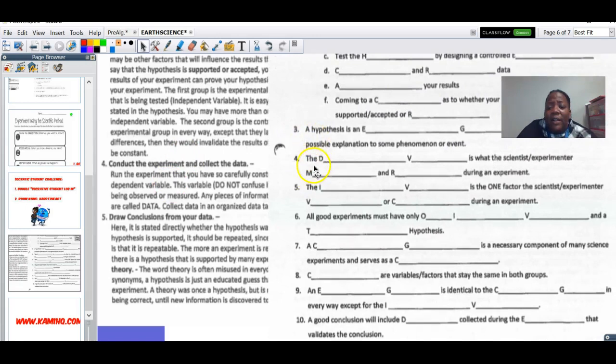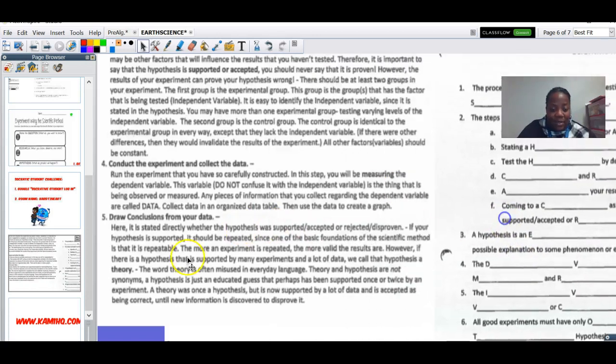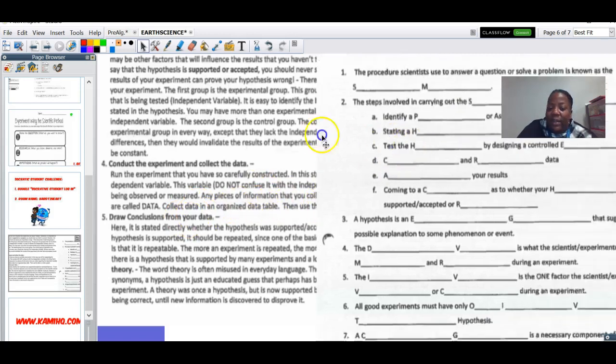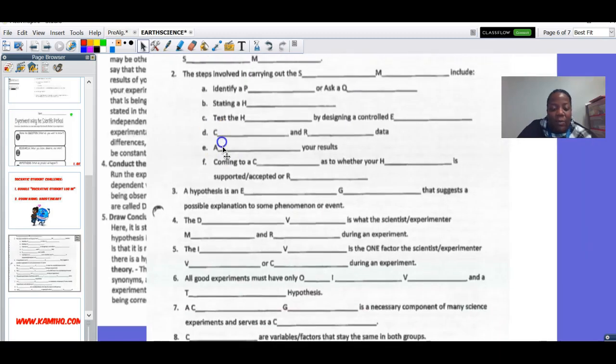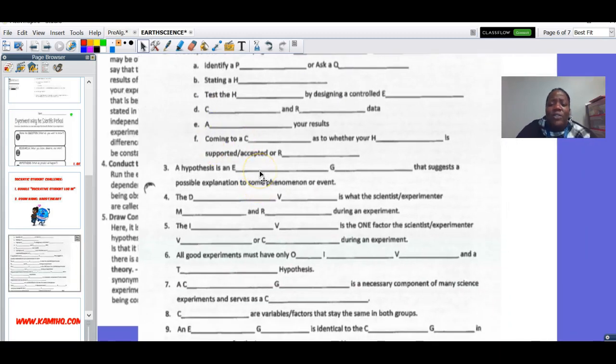So, blank. The blank is what the scientist or experimenter measures and records, because that's what it's going to say right here. This variable, do not confuse it with the independent variable, is the thing that is being observed and measured, and a piece of information you collect regarding that dependent variable is called data. Collect data in an organized table, and use the data to create a graph. And when we're collecting data and putting it into a graph or a chart, that means you're doing a measurement.